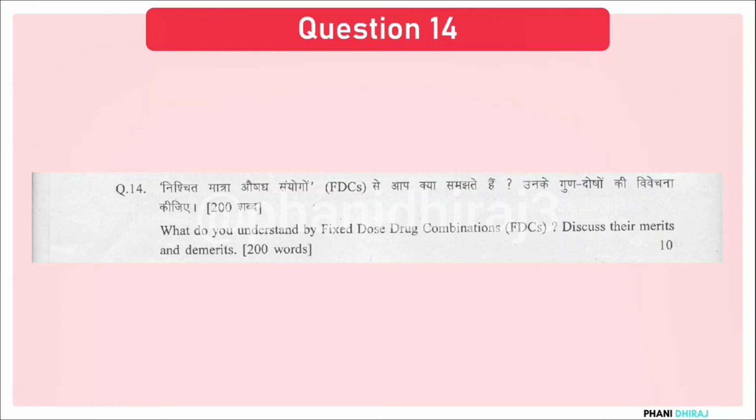Those are the disadvantages of having this predetermined or fixed dose drug combinations in our country. That is how you give that answer, because it is a very interesting topic.